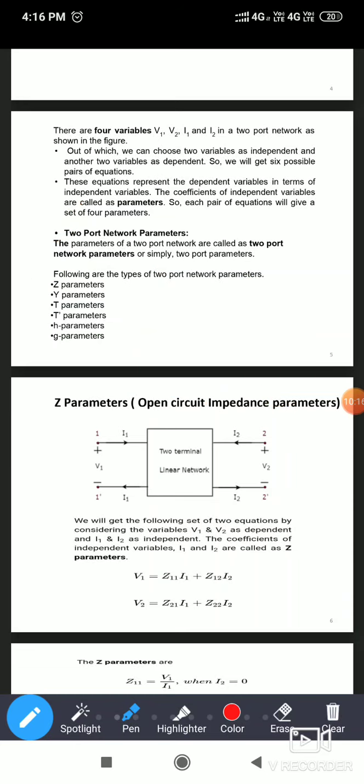Do you understand? Once you take the independent variables, independent means whose value does not depend on others. The dependent variable will be a different one. Now we can discuss in detail. In total there are 6 parameters, out of which 4 are very important: Z, Y, H and transmission, that is the ABCD parameters. So we are mainly focusing on these 4 parameters.